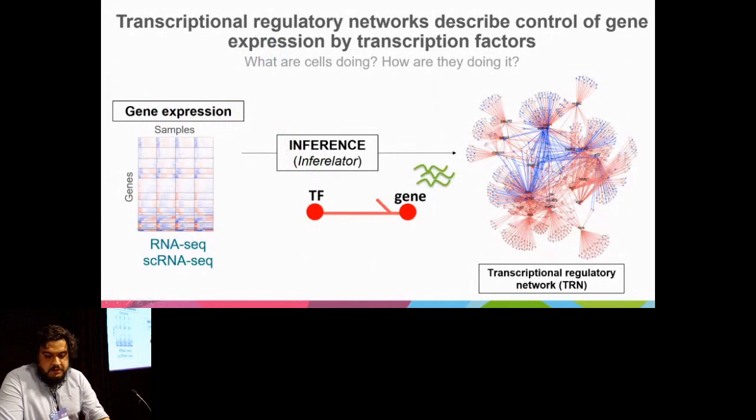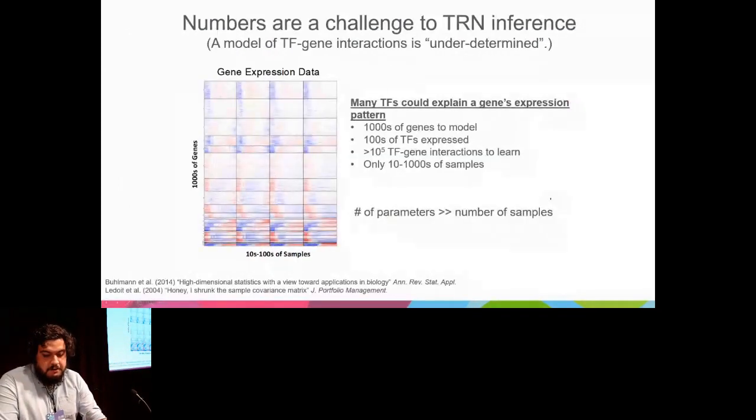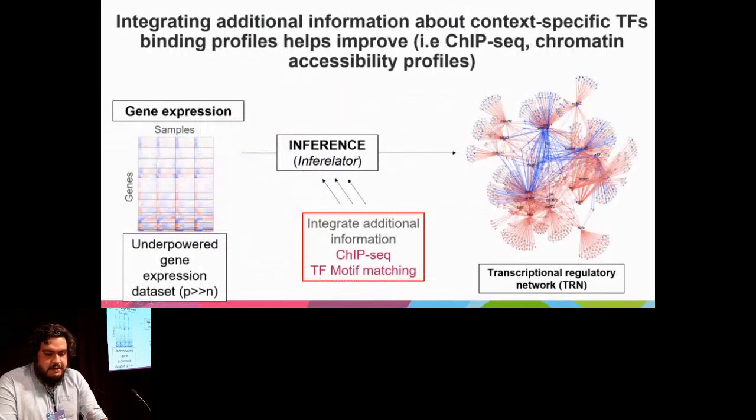Our group uses transcriptional regulatory networks, which describe control of gene expression by transcription factors, and we use a method called the inferelator to model experimental gene expression data to describe these networks. Unfortunately, despite the utility of such a network, there are always challenges with the number of experimental samples that can be used to infer these networks. There are often more interactions and parameters to model than the much smaller sample sizes, which number in the dozens usually. But one way around this we found is to provide information about context-specific transcription factor binding in the cell type of interest. And this is done by either providing ChIP-seq, which is an experimental method for measuring TF binding, or using TF motif scanning, which is an alternative approach.